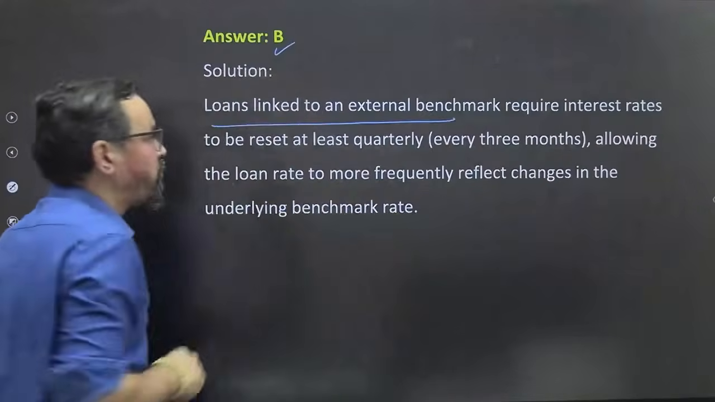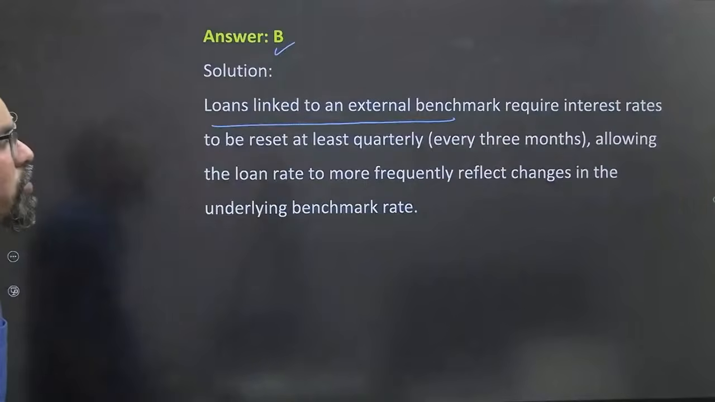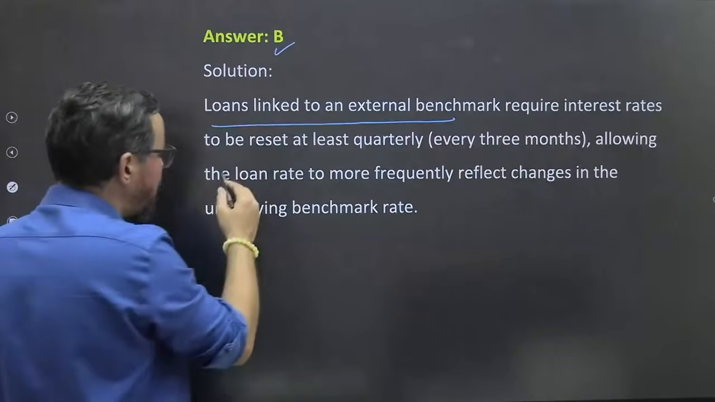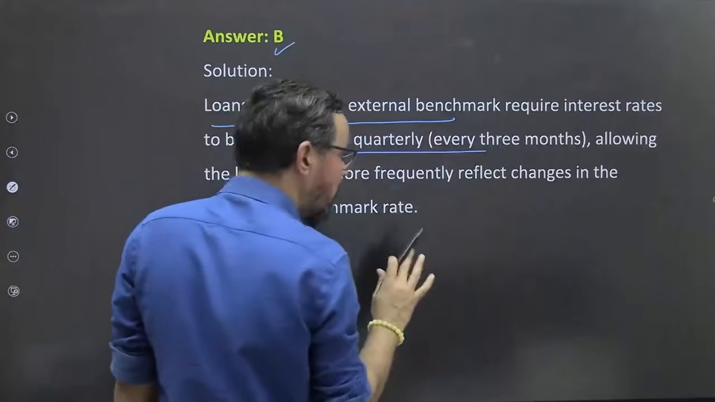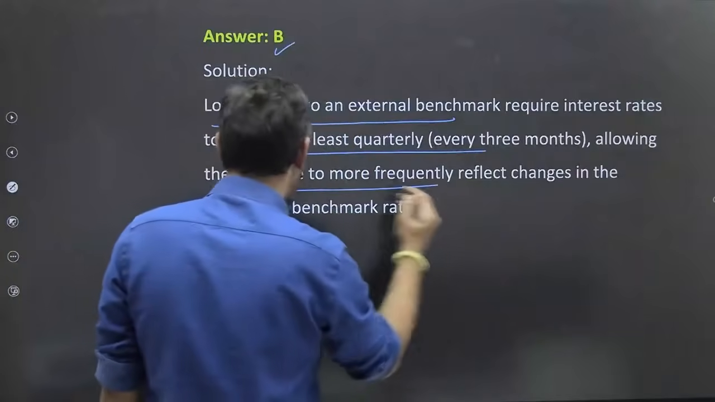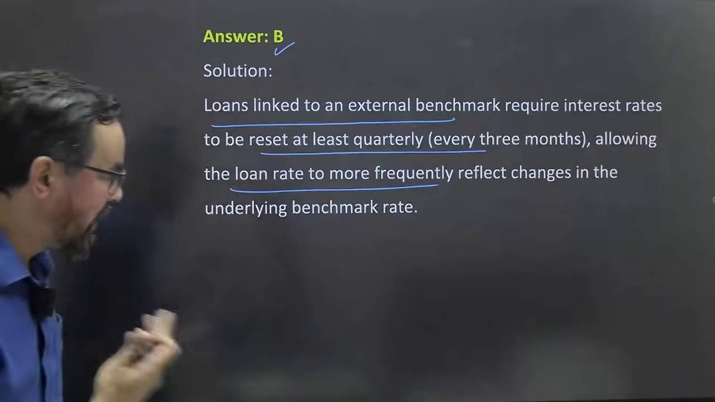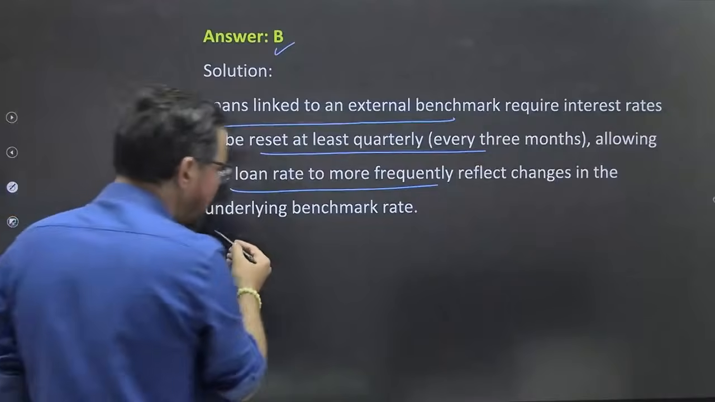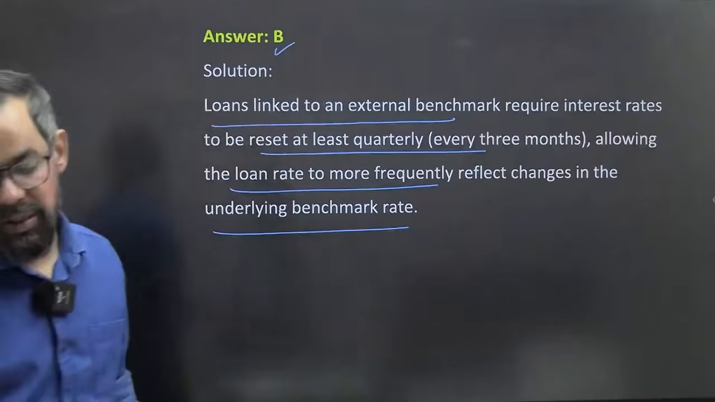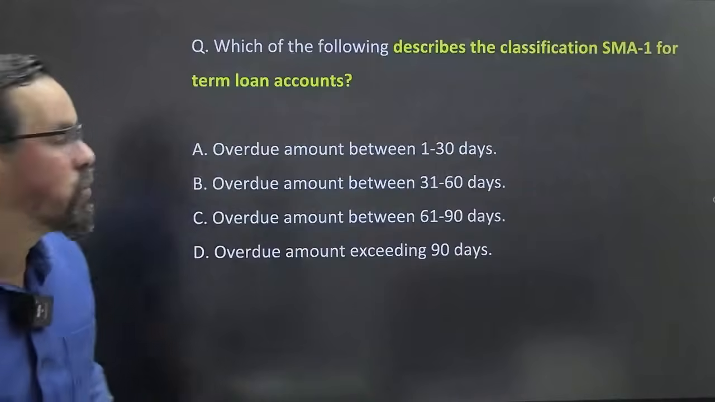A loan linked to an external benchmark requires the interest rate to be reset at least on a quarterly basis, allowing the loan rate to more frequently reflect changes in the underlying benchmark rate itself. So that is the one, okay. Next one, next question.